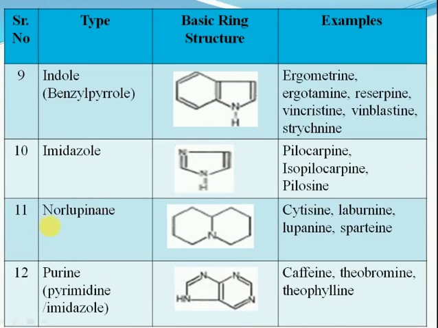Next is norlupinane. You can see two cyclohexane rings with one N in between. Examples for this are cytisine, lobeline, lupinine, sparteine and so on. Next is purine, that is a pyrimidine imidazole ring, in which the two rings, imidazole and pyrimidine, join together. The examples for this are caffeine, theobromine and theophylline.